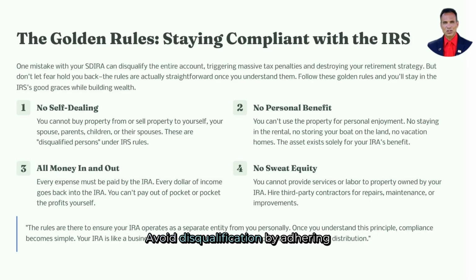Avoid disqualification by adhering to Internal Revenue Service rules for self-directed individual retirement accounts. No self-dealing. Don't transact with disqualified persons. No personal benefit. Properties are for individual retirement account gain only. All transactions must flow through the individual retirement account. No sweat equity. Hire third-party services. Treat your individual retirement account as a separate entity to ensure compliance.